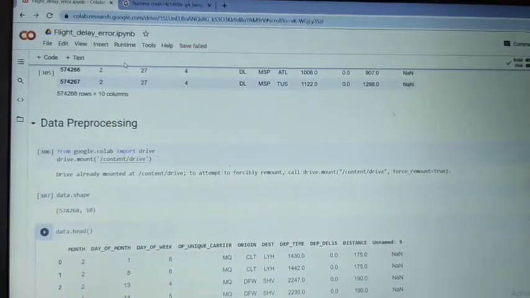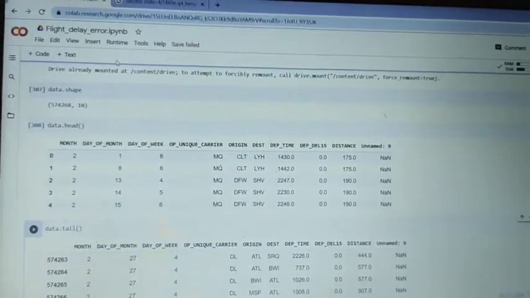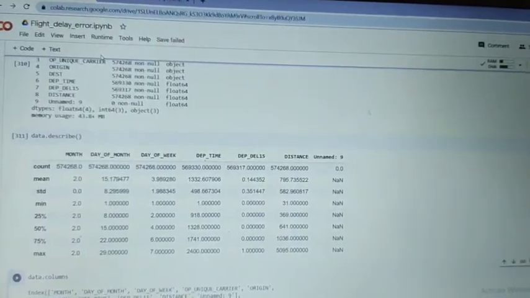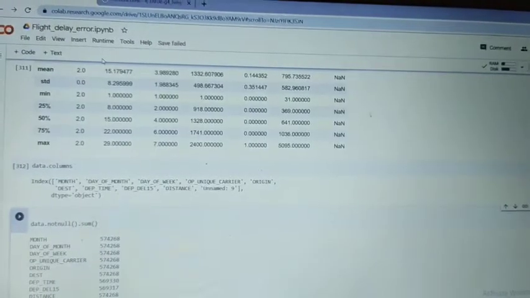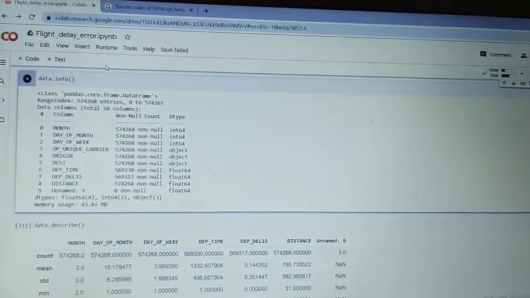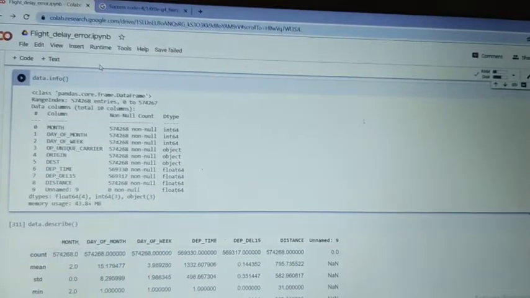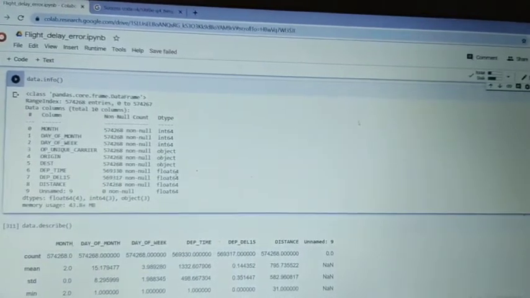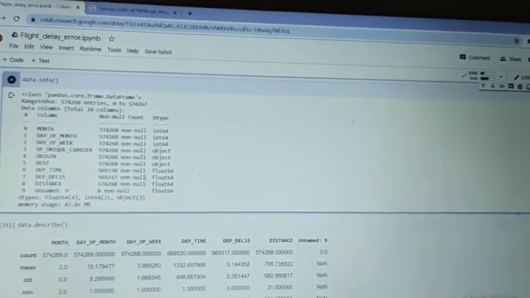Here the dataset's head portion and tail portion are separately pre-processed, and the data can be converted into a machine learning form. Data information gives us the type of data in the dataset, whether it is an integer, object or float type, and it will give the count also.